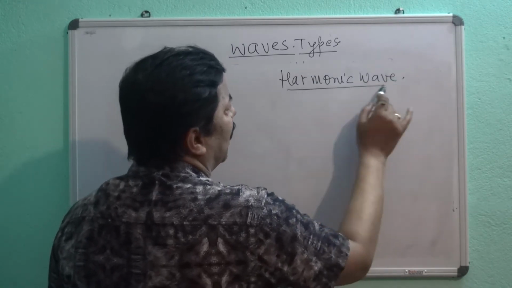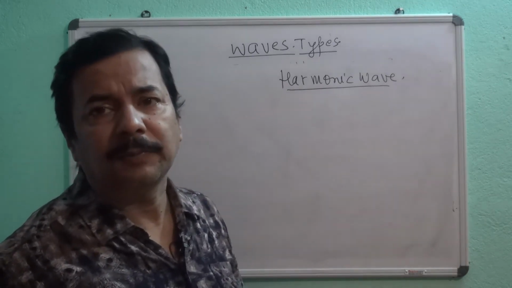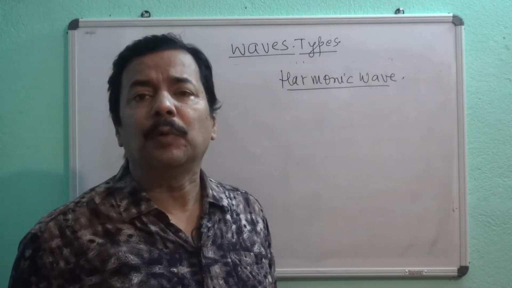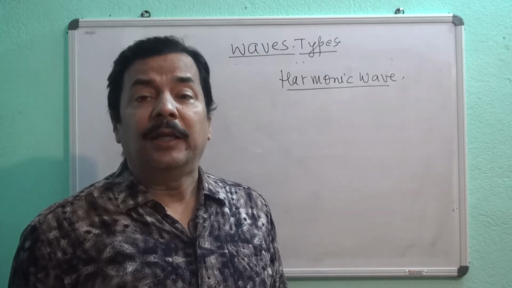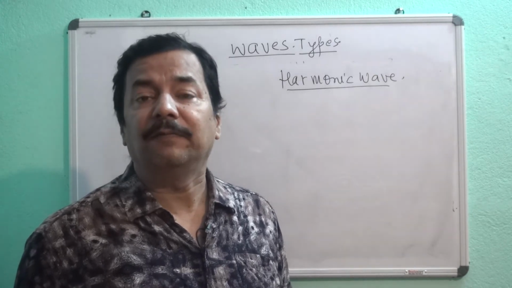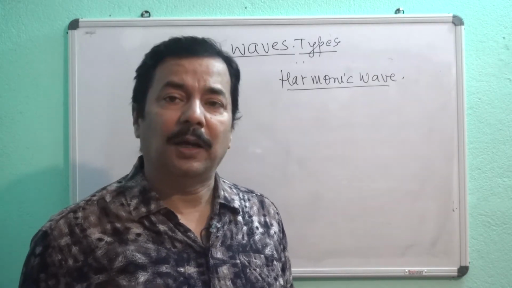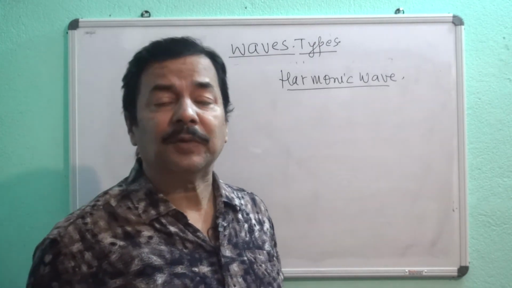Here you should understand it very carefully. In order to understand the wave chapter properly, you are supposed to read the simple harmonic motion in a very careful way, because that will help you in understanding the wave in a better way. So my request is, first go through the simple harmonic motion and then see the wave.